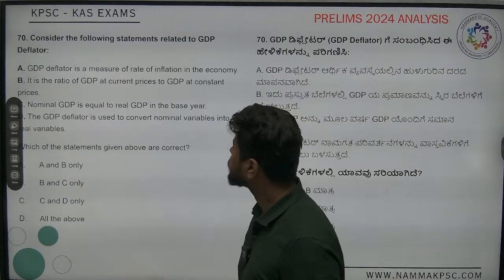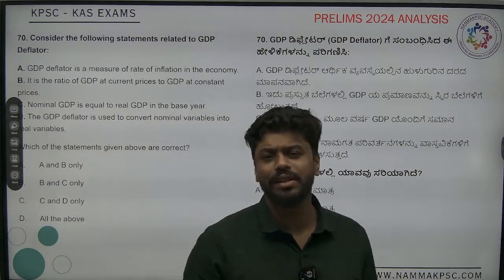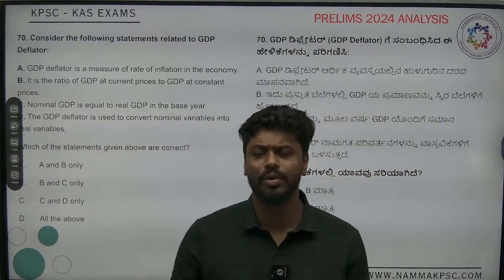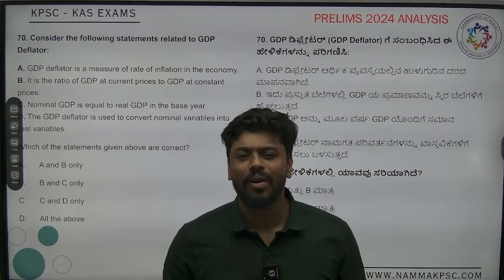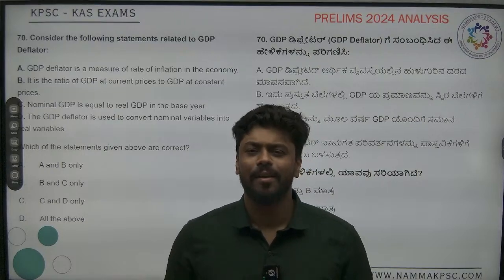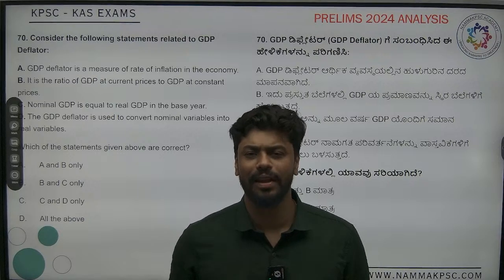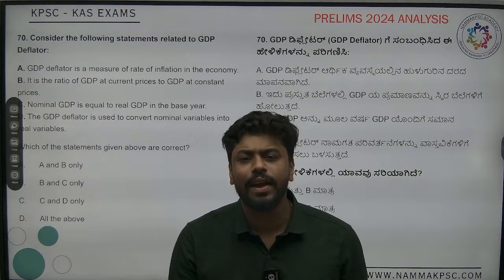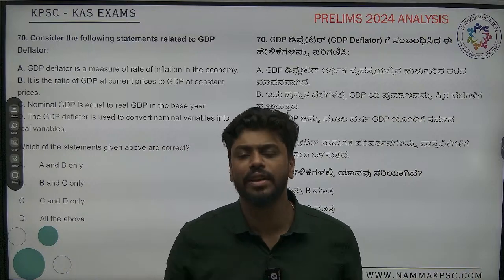Next one is about GDP deflator. See, usually for measuring inflation, there are different types of indexes. There is something called consumer price index. There is something called wholesale price index. But there is a problem for all of this. The CPI, WPI, everything, only takes into effect a limited basket of goods.